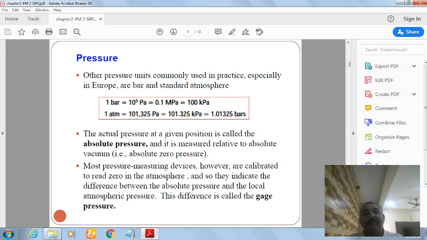The actual pressure at a given point or given position is called the absolute pressure. It is measured relative to the absolute vacuum, that is absolute zero pressure. Most pressure measuring devices are calibrated to read relative to atmosphere, and that difference is called the gauge pressure.